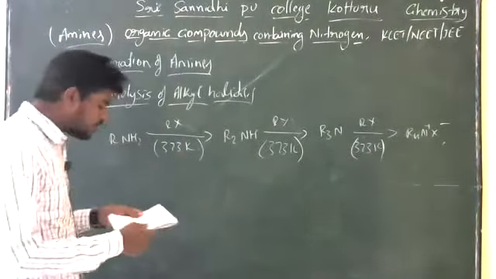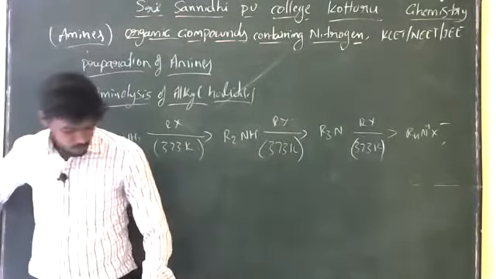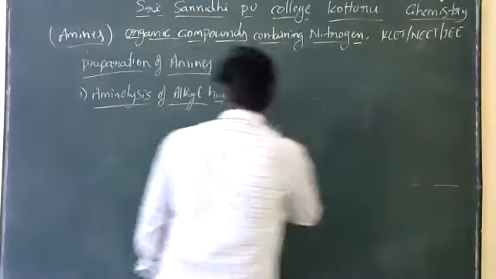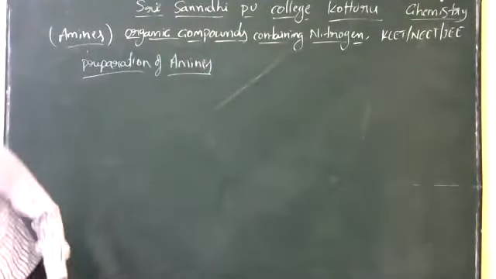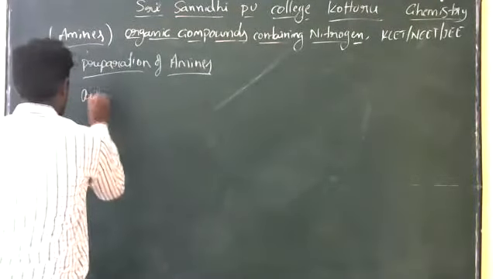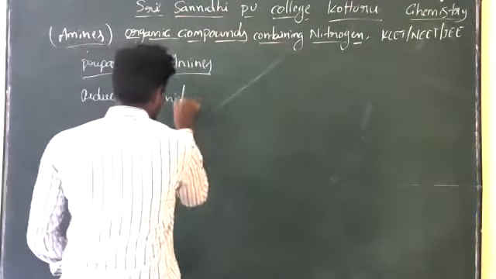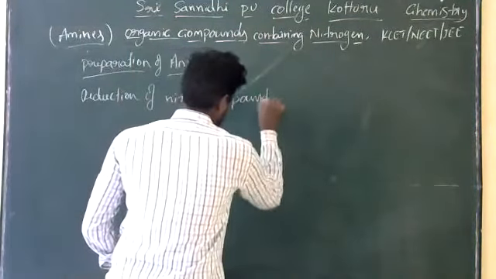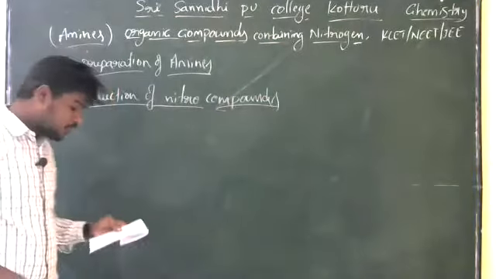And the next one is reduction of nitro compounds. That is also one of the methods.